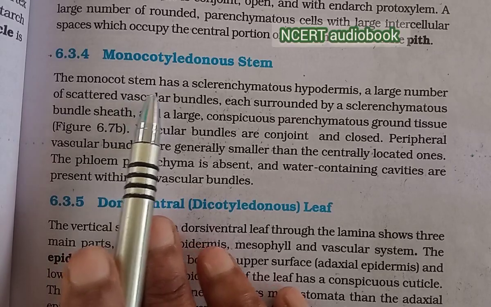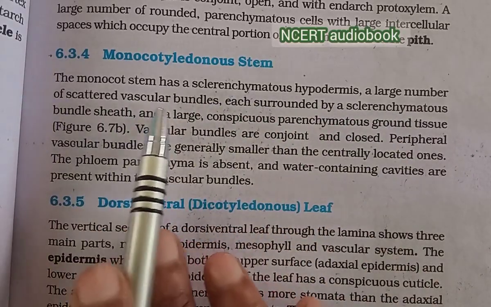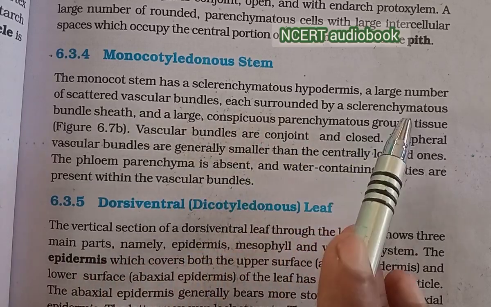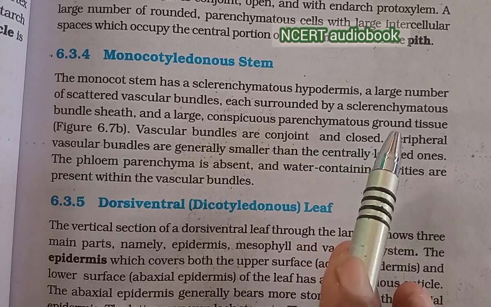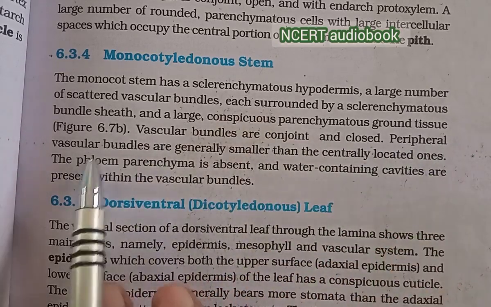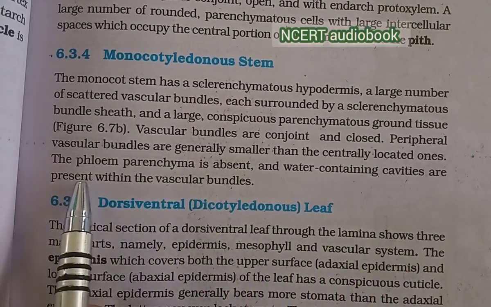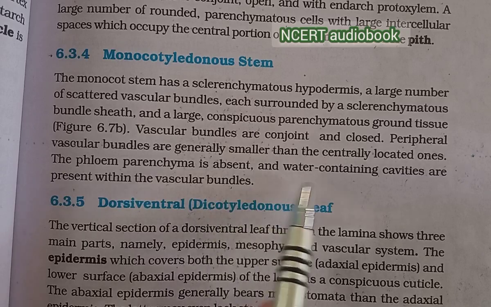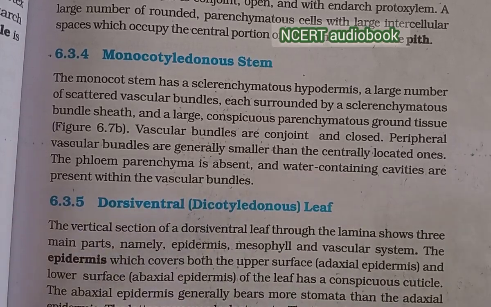The monocotyledonous stem has a sclerenchymatous hypodermis, a large number of scattered vascular bundles, each surrounded by a sclerenchymatous bundle sheath, and large conspicuous parenchymatous ground tissue. Vascular bundles are conjoint and closed. Peripheral vascular bundles are generally smaller than the centrally located ones. The phloem parenchyma is absent and water-containing cavities are present within the vascular bundles.